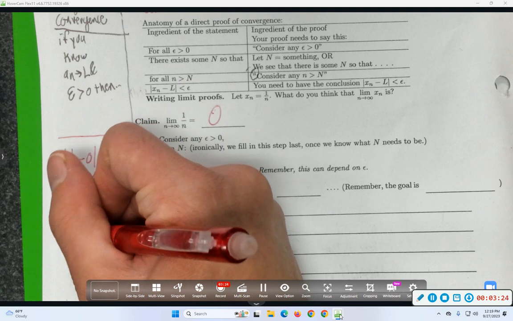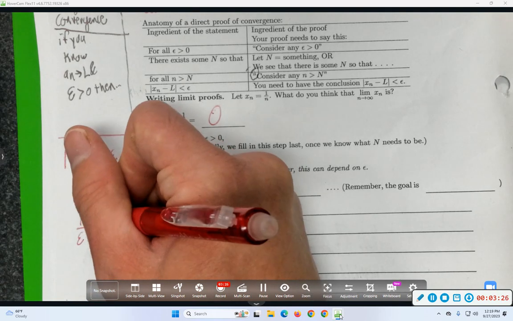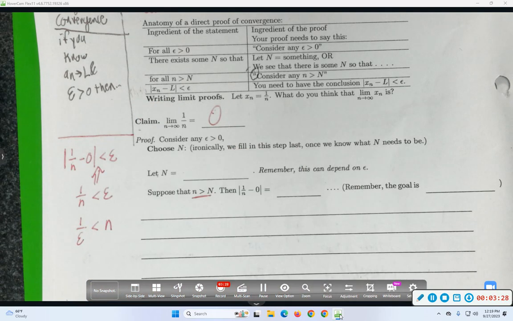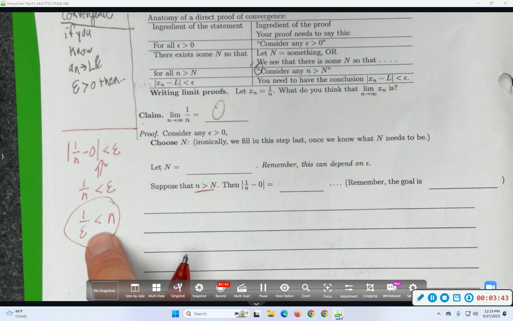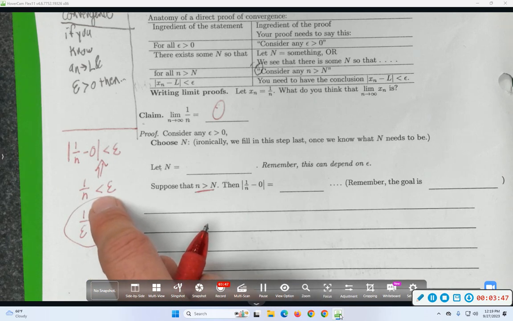Greater than 1 over epsilon. Yeah. And I guess you said it in the opposite direction, but who cares? If your philosophy was cross-dividing, then I guess what you would get, or yeah, what you said is fine. Neato. So it looks like if I know that little n is bigger than 1 over epsilon, then I can cross-divide, which I don't know, was it actually one of the homeworks that you proved that you could do something like that?